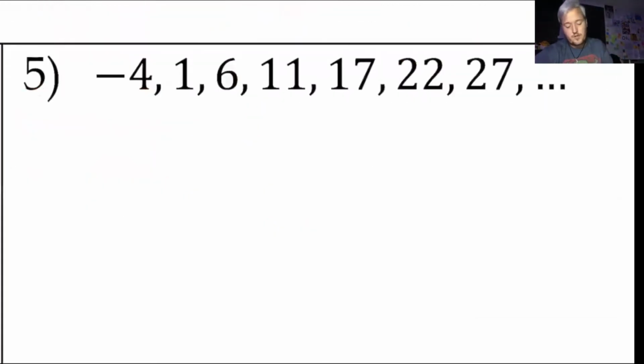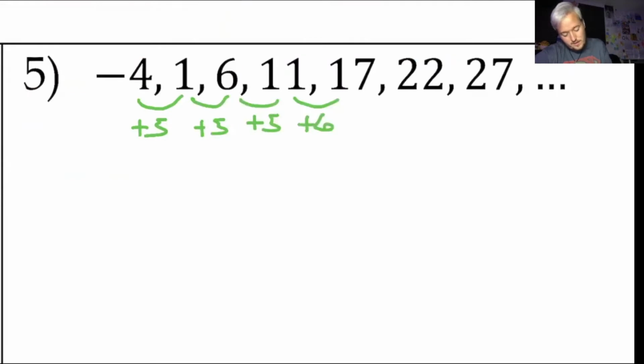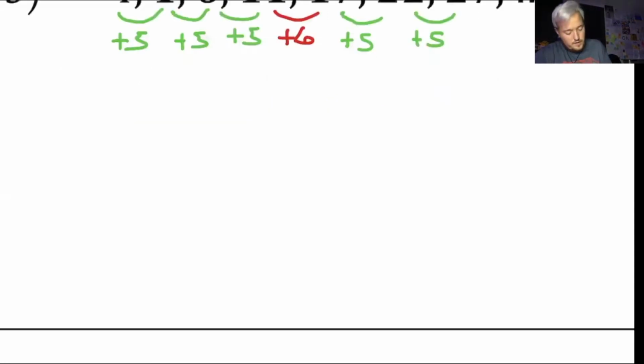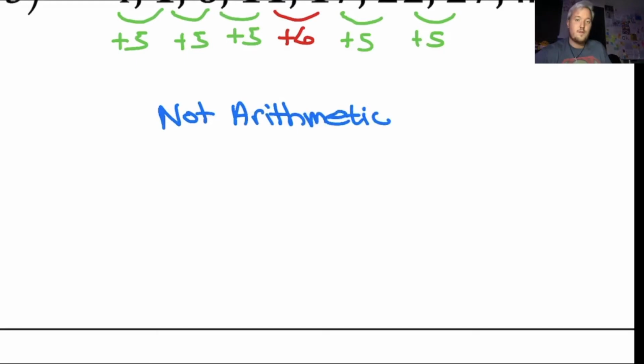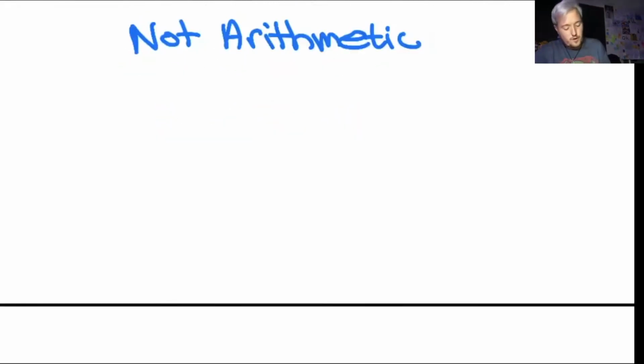So here's the thing, you have to check every single term. So from negative 4 to positive 1, plus 5, 1 to 6, plus 5, 6 to 11, plus 5, 11 to 17, that's plus 6. Then plus 5 and plus 5. So all because that's plus 6, it's slightly different than the rest of them, automatically it's not arithmetic. And because it's not arithmetic, there's no common difference.